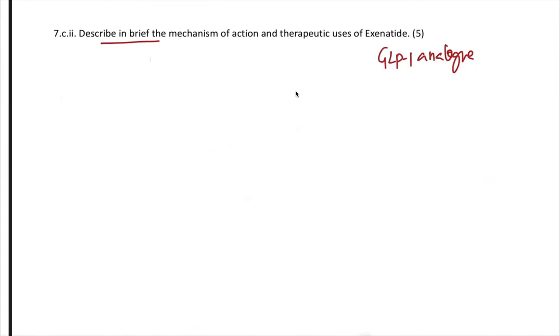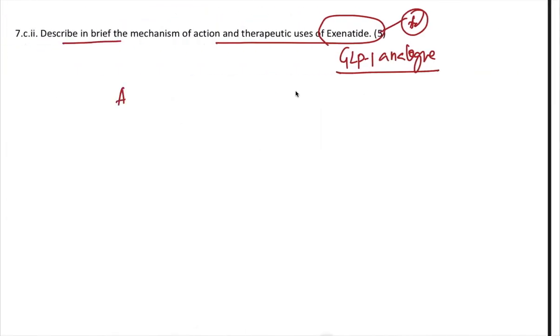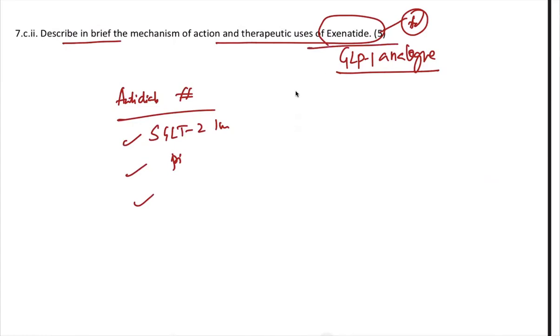Now, describe in brief the mechanism of action and therapeutic use of exenatide, an anti-diabetic medication, that is a GLP-1 analog. Now, anti-diabetic drugs is a Pandora's box. It's a gray zone topic. For example, last year they asked a question on SGLT2 inhibitors. Before that, they asked a question on pioglitazone. So they can ask in future a lot of questions on any new class of drug which is coming in the anti-diabetics. So any subclassification from part of anti-diabetics is important from the exam point of view. So you have to learn each and every drug, exenatide.